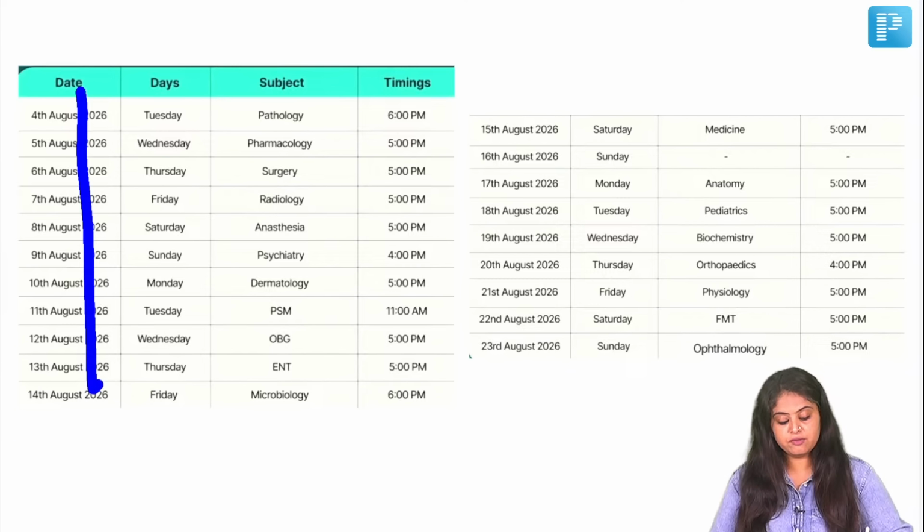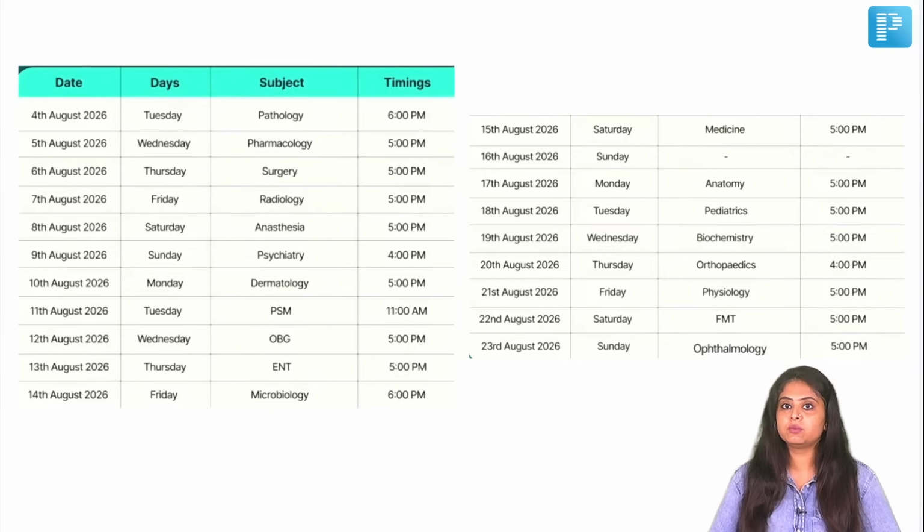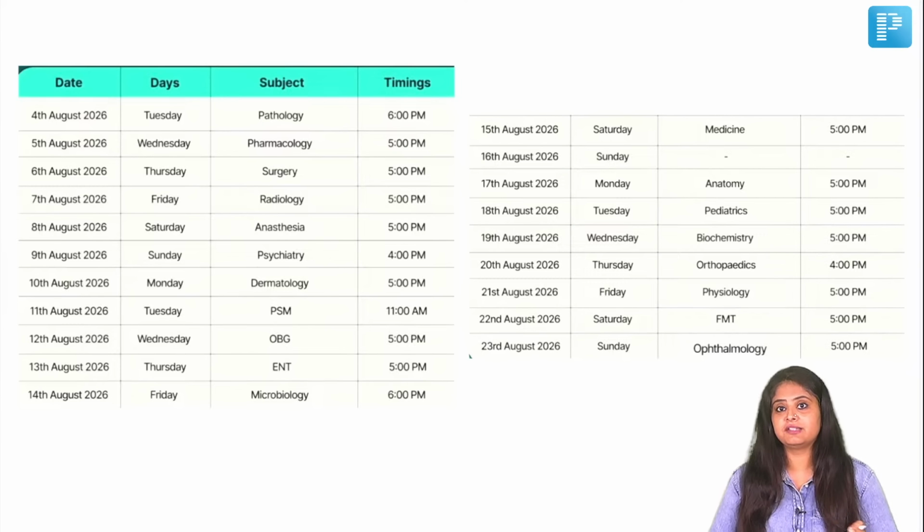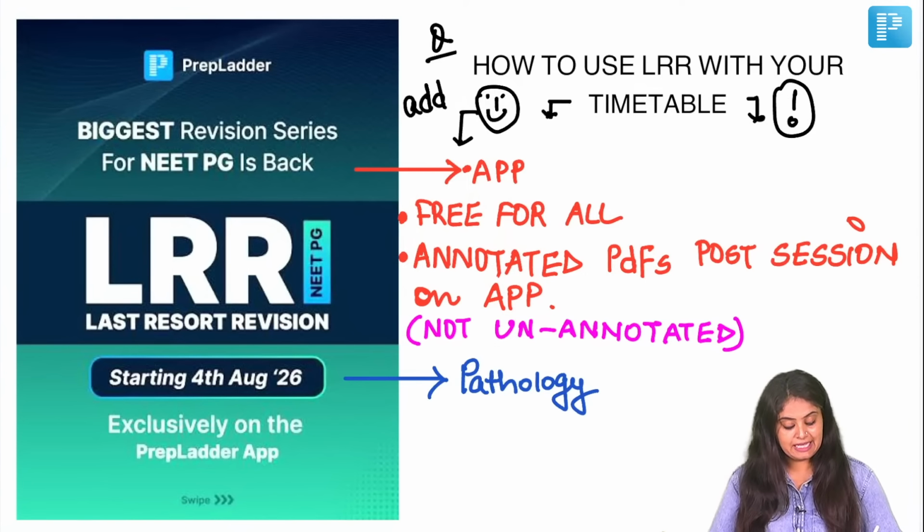So you're doing one revision on a daily basis, one subject with us, and then one revision on your own, which is in the last 7 days before the exam. So in case things are going south and it's not working your way, then I think the LRR schedule is what you follow as it is.